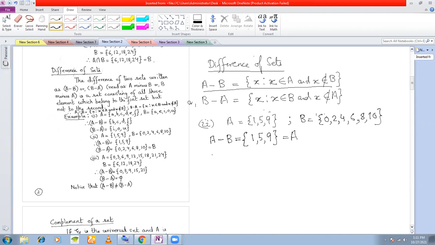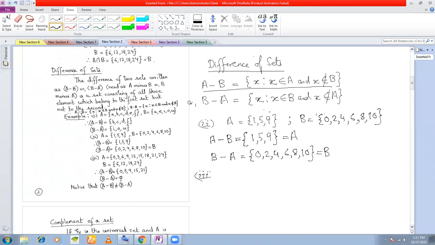How about B minus A? Same way, nothing is common between B and A, so I will only write the elements of B. That's it. This is equal to B. Clear with this?